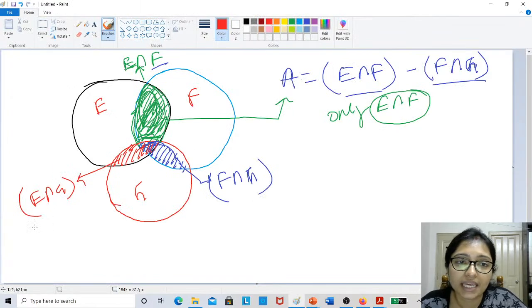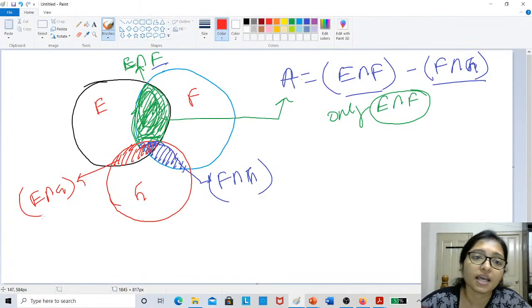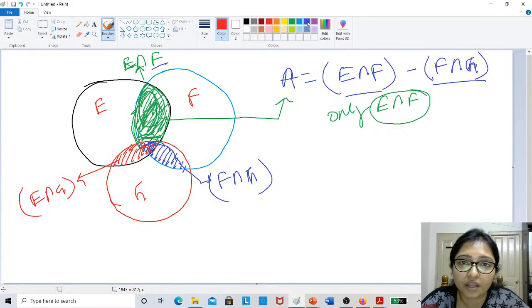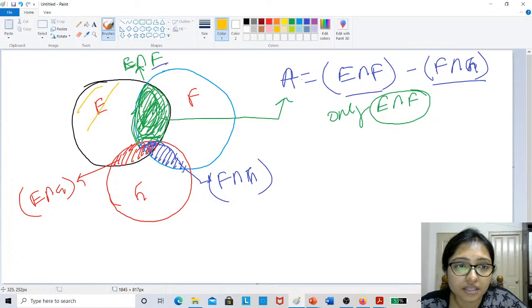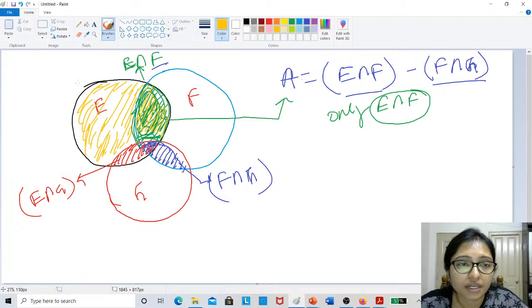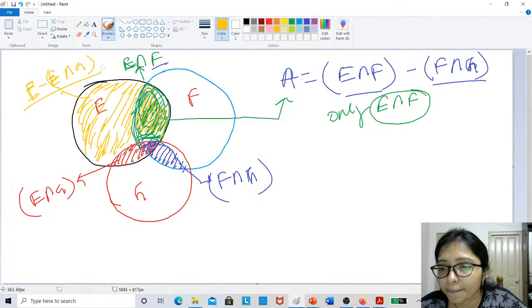So what will be E minus E intersection G? Means this area, I am taking the yellow color. This yellow will also come, this is also yellow. This area is actually E minus E intersection G, right?